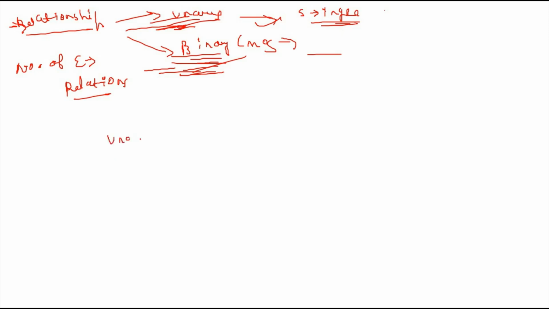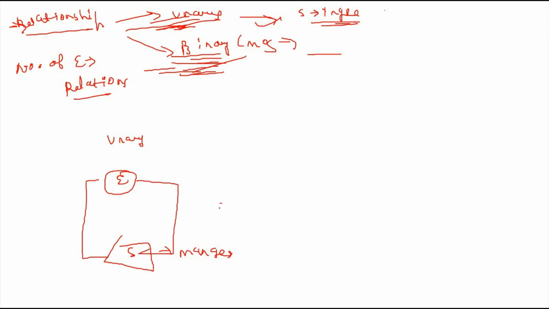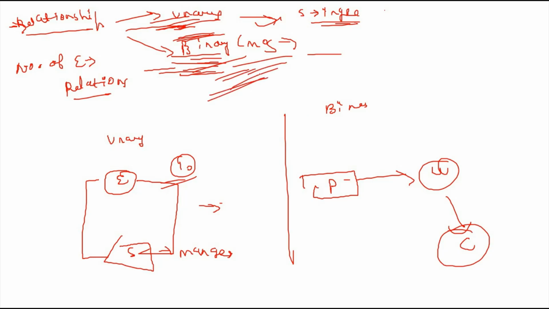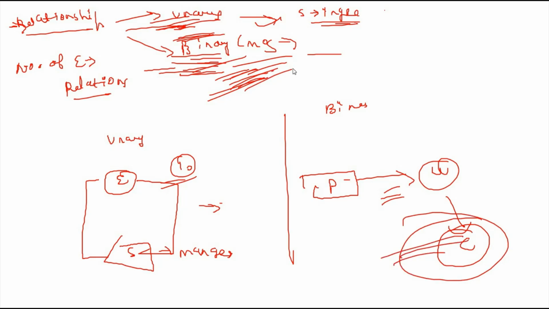If I take an example of a unary relationship, this is an employee and this is a supervisor, or the manager, who supervises the employee. So it is a single entity form, that is a unary relationship. And for the binary relationship, take a person who works for a company. When two entities are associated to form a relationship, that's called a binary relationship.